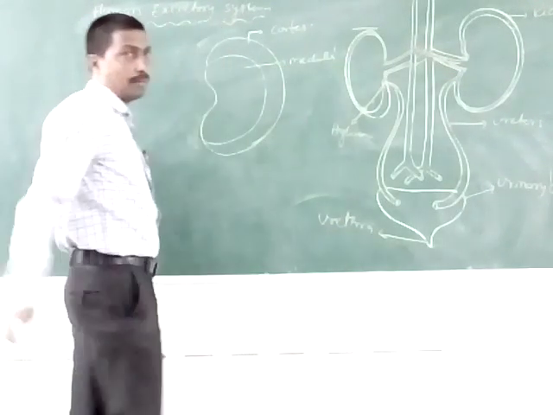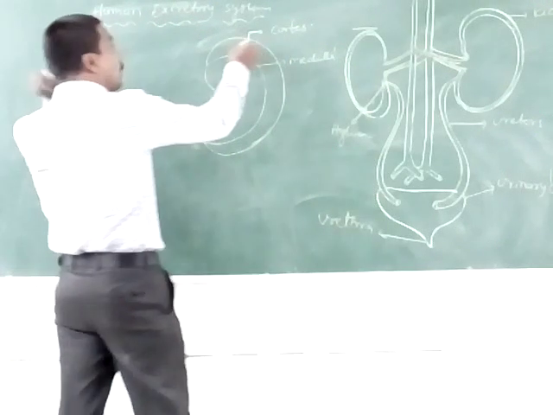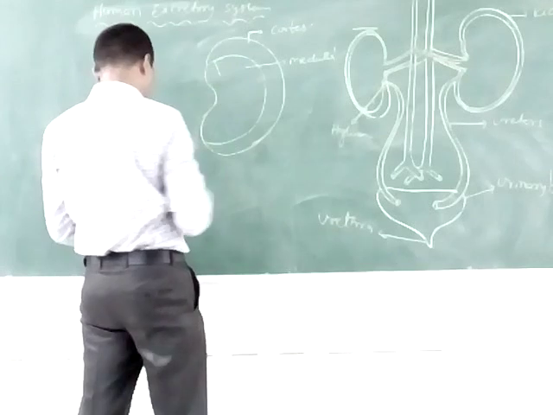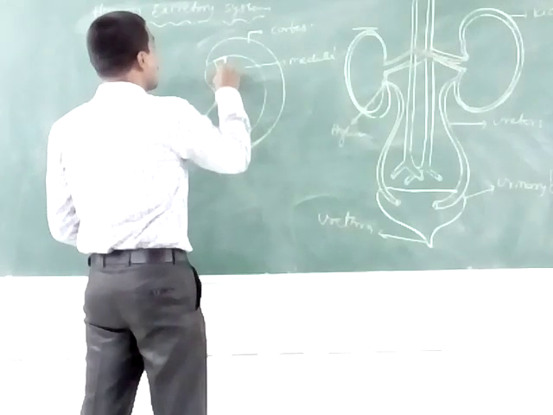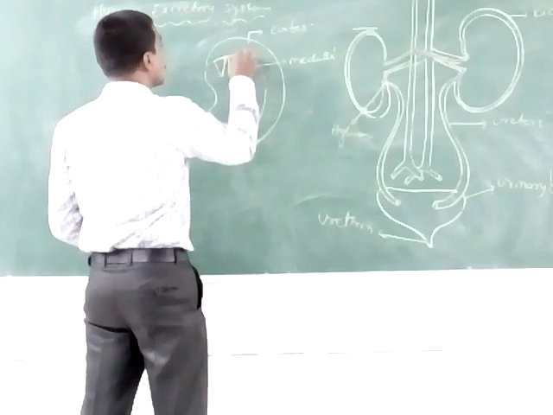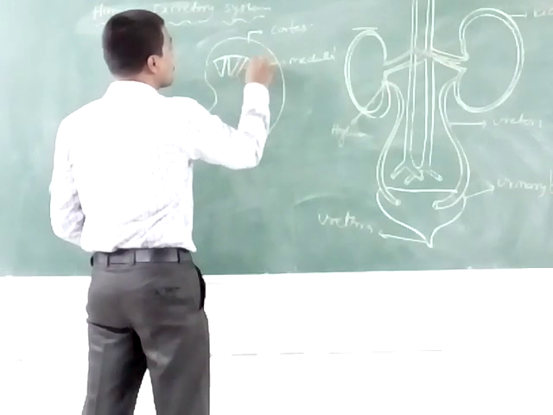The cortex and medulla form these cones. These are the cone-shaped structures.